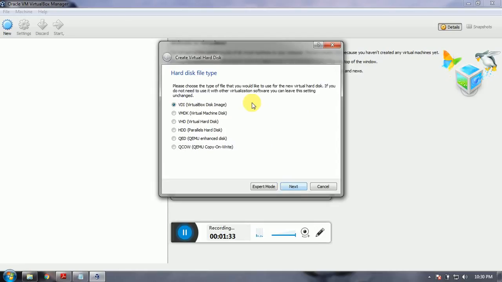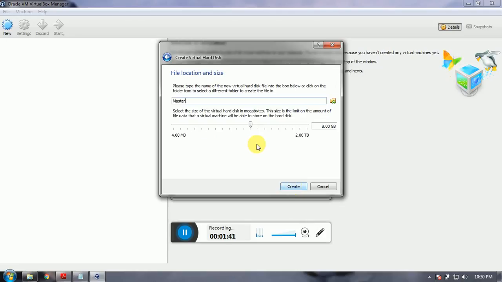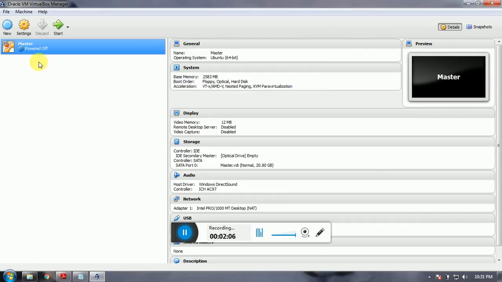Select the VDI VirtualBox disk image, then click on next, dynamically allocated, click next. Here the size of the master node is by default 8 GB, so you can increase it. Since Hadoop works on large data sets, just increase it to at least 20 GB so that you can practically work on large data sets. So I'm selecting around 21 GB. Then just click on create. So it will create a node named master.